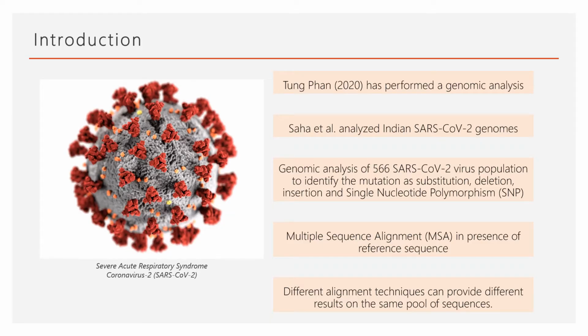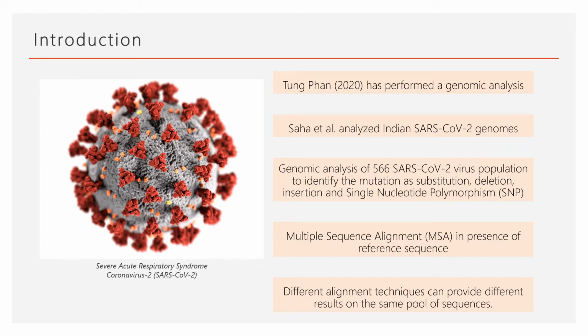Severe acute respiratory syndrome coronavirus 2, or SARS-CoV-2, causes the disease COVID-19, which originated in Wuhan, China. As we all know, this disease has brought a wave of pandemic throughout the world, and vaccine is the primary prevention strategy to contain this virus. However, the development process of vaccine is time-consuming and requires the analysis of genetic variability of the virus population so that an effective and safe vaccine can be developed.